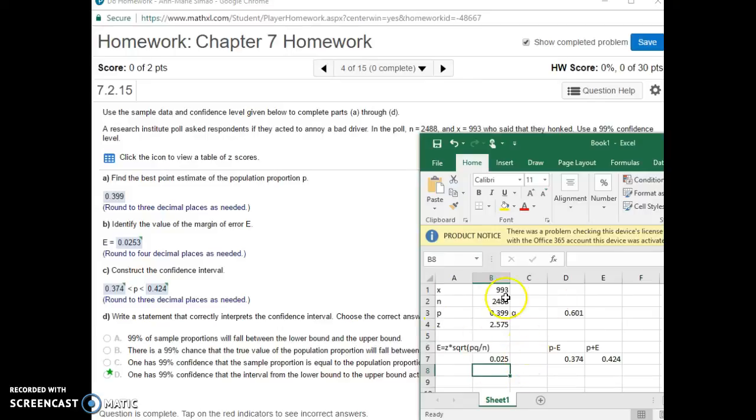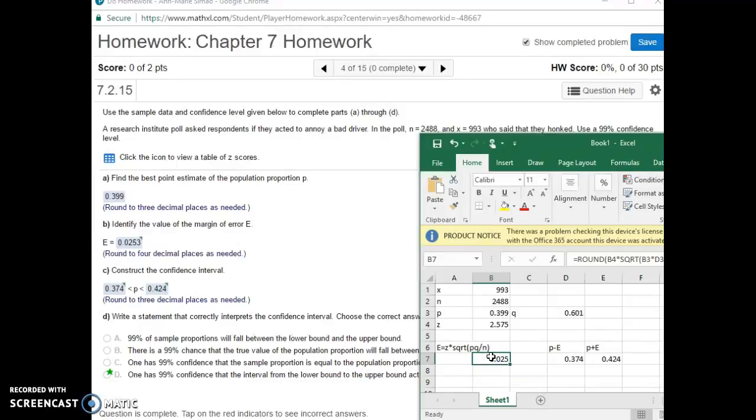And as you see, I labeled the pieces already for you. So X equals 993, so that's this piece. N equals 2,488, that's my total. P equals 0.399. How did I find that? Well, remember, X divided by N. Probabilities always have to be between 0 and 1. So if you accidentally divided 2,488 by 993, you would have gotten a number more than 1. Q is always 1 minus P. So 1 minus 0.399 is my Q, which is 0.601. I need that. And my Z is 2.575. We took that from the table up here. And remember, we went all the way down on the bottom of the page.